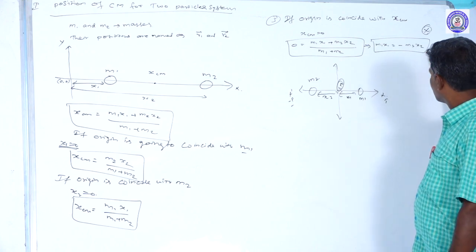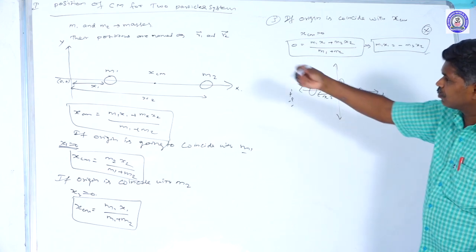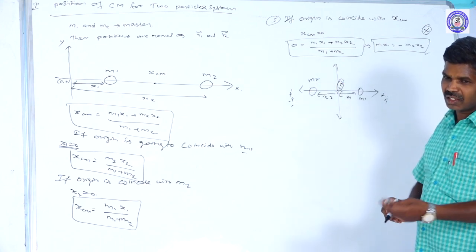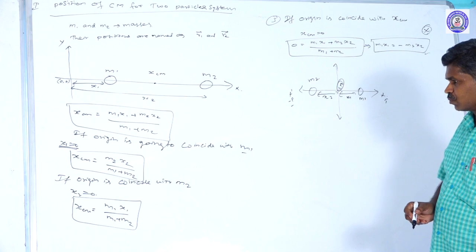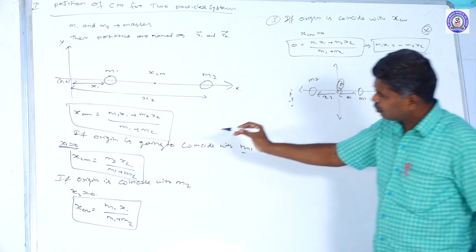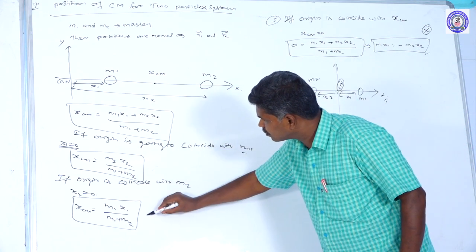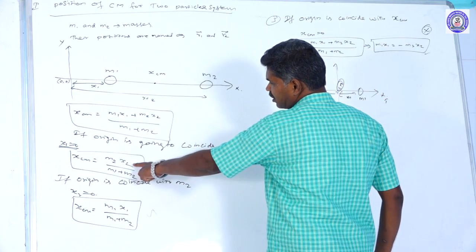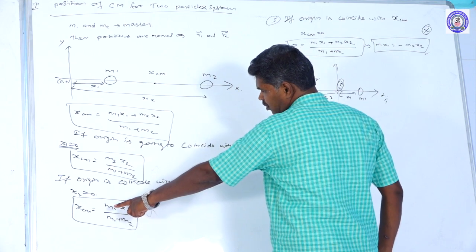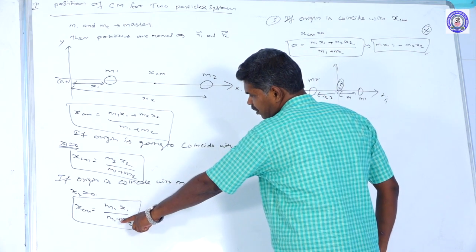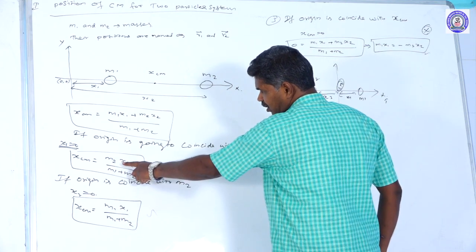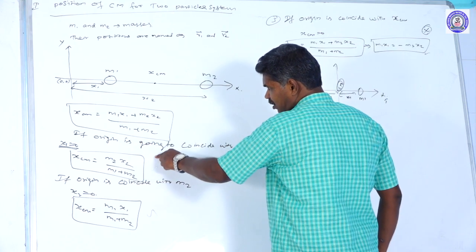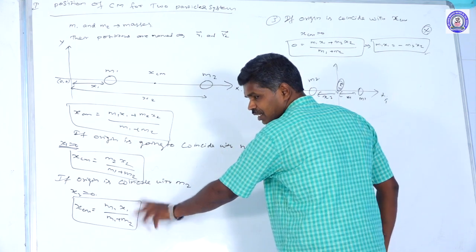Mostly we use this concept. Sometimes one of the bodies coincides with the origin, and then we compare these two formulas. The center of mass is m2 x2 divided by m1 plus m2 when m1 is at the origin, and m1 x1 divided by m1 plus m2 when m2 is at the origin.